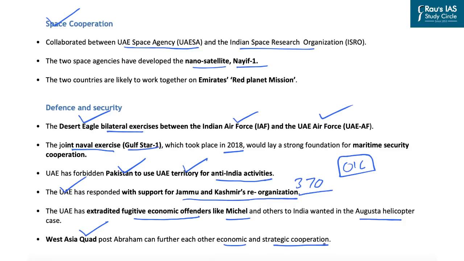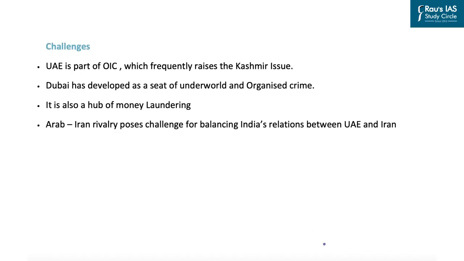Now, besides these strengths or areas of cooperation, there are certain challenges that need to be addressed. However, if you compare the strengths in the cooperation with the challenges in the relation, the strengths definitely outweigh the challenges that exist. Let us look at these challenges now. So I've already highlighted that the UAE is a part of the Organization of Islamic Countries, which frequently raises the Kashmir issue on its platform. However, the UAE has assured and provided support to India's move of abrogation of Article 370 and reorganization of the erstwhile state of Jammu and Kashmir.